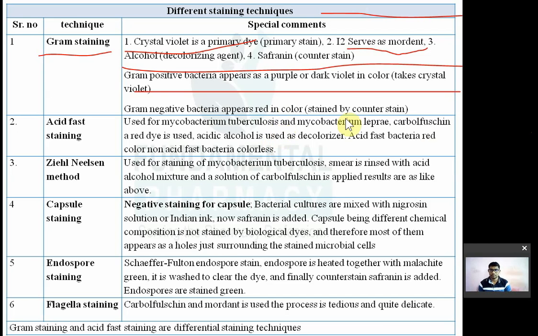Gram negative. Okay. Now gram negative bacteria will not take crystal violet. That's why upon decolorizing with alcohol, crystal violet will be removed. Upon addition of this counter stain, that is known as saffronin, saffronin is taken by gram negative bacteria. Gram negative bacteria will appear red in color because they are stained by the counter stain.